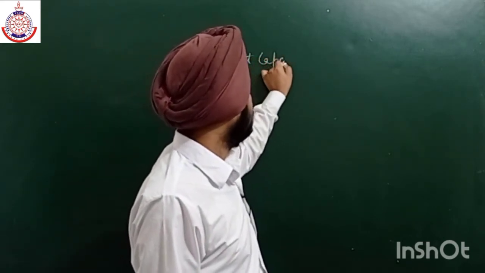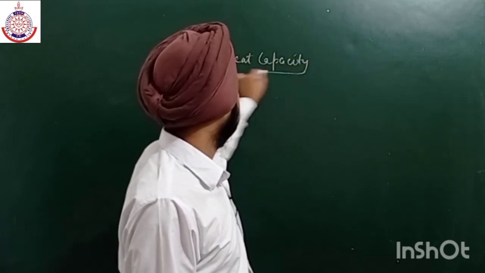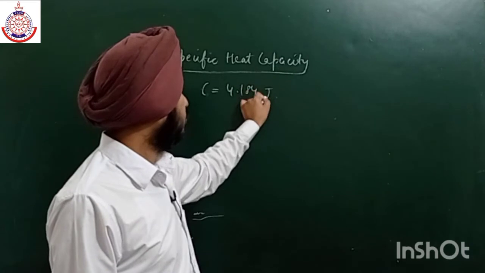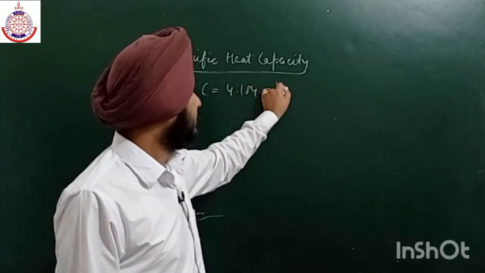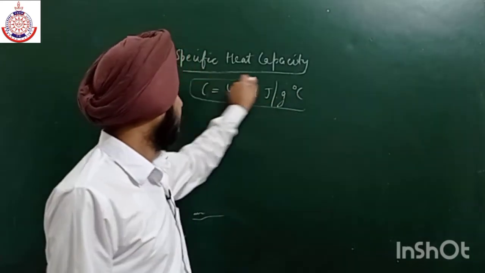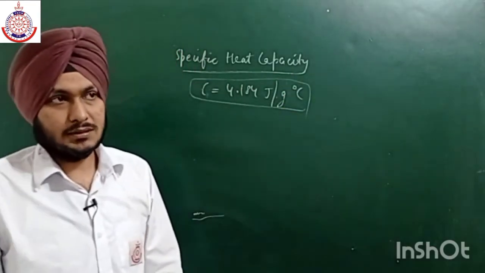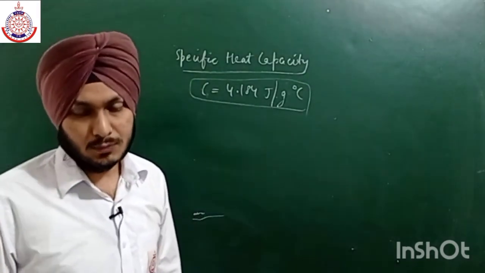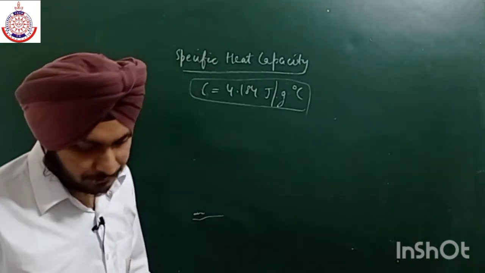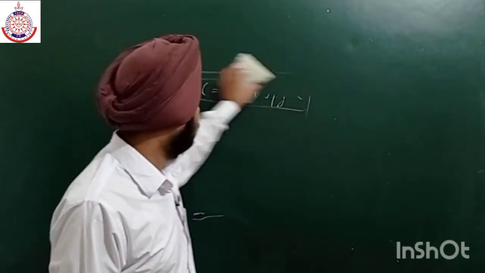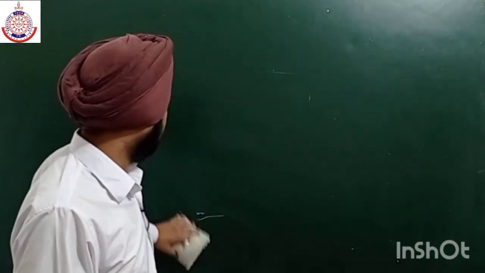That is, C is near about 4.184 joule per degree Celsius per gram. Okay, तो ये वैल्यू भी बहुत ज़्यादा हाई है as compared to other, because some metals have this specific heat capacity even smaller than that of 1. Okay, so this is some other physical property. Now let's move on to the most important chemical properties.